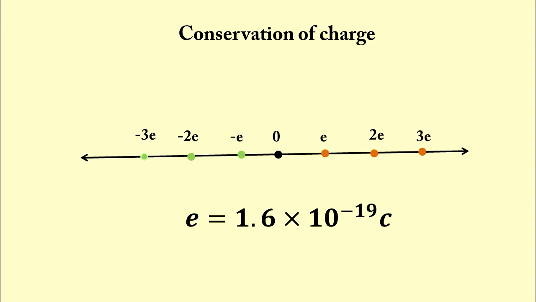Here you can see that possible values a charge can take is shown using the dots. The smallest positive charge is the charge on proton, which is equal to plus e. And next positive charge we get is plus 2e. You will never encounter a charge whose value is between e and 2e. So charges always increase by a step of e. This is the quantization. So after 2e you will get 3e, and after 3e you will get 4e, like that. It is also true for negative charges. The smallest negative charge you get is the charge on electron, and next big negative charge is minus 2e.